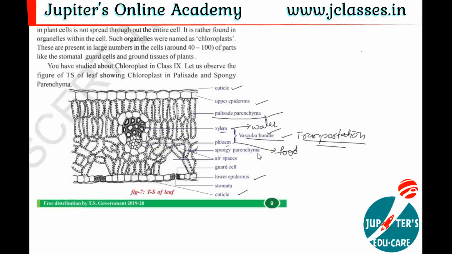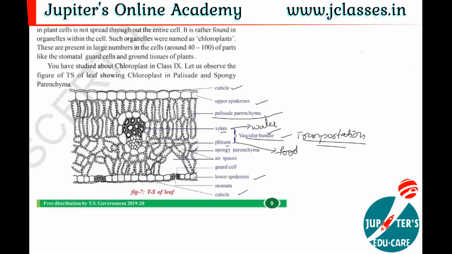Then spongy parenchyma. Here it is palisade parenchyma, and here spongy parenchyma. The difference between these two is that the spongy cells are irregular in shape and their arrangement is not proper, whereas the palisade cells are arranged in a proper way, closely and tightly packed.